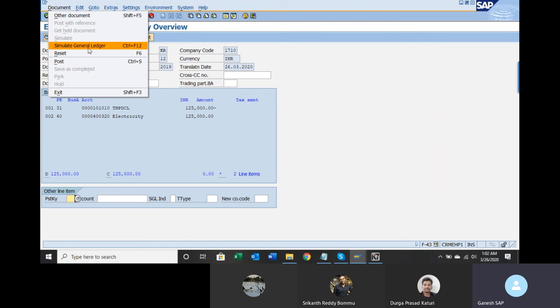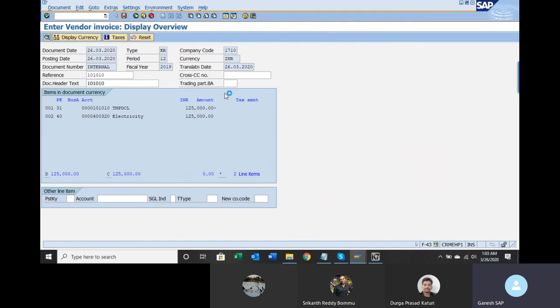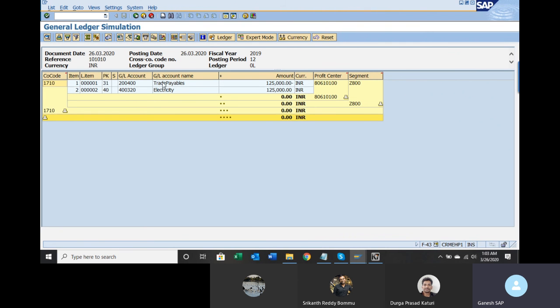When you simulate in general ledger view, you can see what cost object you have given, what cost center you have given, what profit center the system has brought in. That information you can see. Click on simulate in general ledger. So you can see debit line item 2. Debit is electricity, credit is customer. Sorry, not customer, vendor. Okay. Debit expense, credit vendor. So this is the GL account.